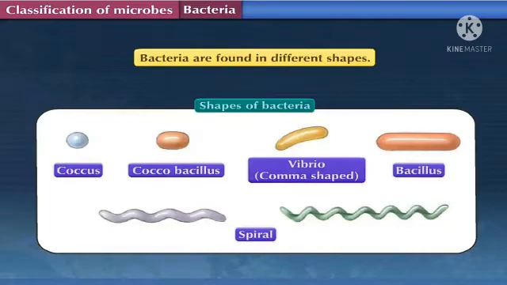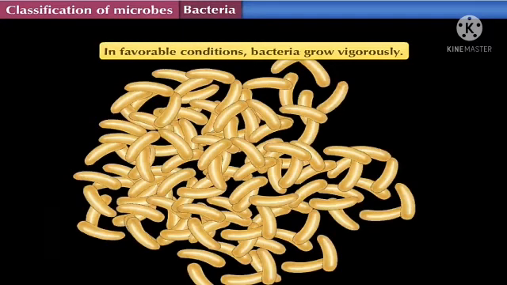Students, the next thing we are going to discuss about bacteria is the shapes of bacteria. Bacteria are found in different shapes. I have given you pictures of different shapes of bacteria. The first is showing coccus, circle shape. The second is showing bacillus, a little bit oval shape. The third one is vibrio, comma shape. The last diagram below is in spiral shape. So these are the different shapes in which bacteria are found.